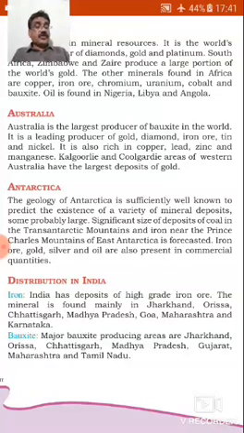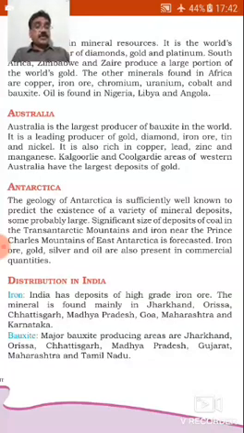Lastly, we are going to see Antarctica. The geology of Antarctica is sufficiently well known to predict the existence of a variety of mineral deposits. Probably large, significant deposits of coal in the Transantarctic Mountains and iron near the Prince Charles Mountains of East Antarctica are forecast. Iron ore, gold, silver and oil are also present in commercial quantities.